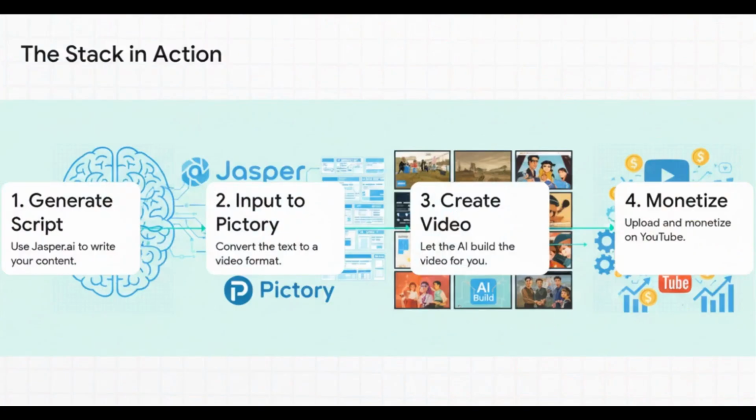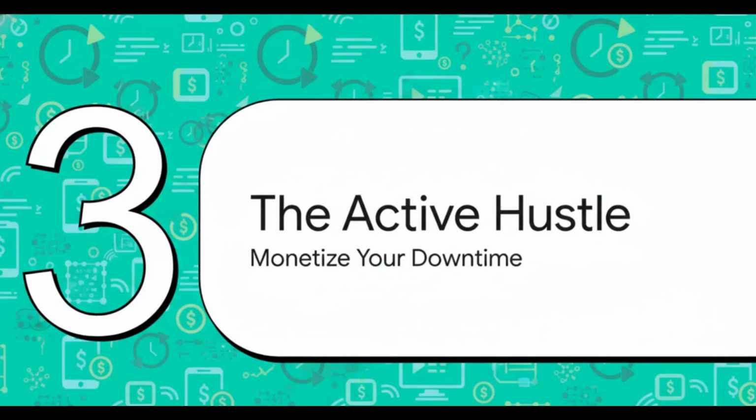And this just perfectly shows the stack in action. Step 1, you generate your script with Jasper. Step 2, you copy and paste that text right into Pictory. Step 3, you let the AI build the video. And step 4, you upload it to YouTube and start monetizing with ad revenue. You've just turned one asset into 2, basically doubling your potential reach and your income. It's brilliant. Okay, so we've automated our content creation, but our income stack doesn't have to stop there.